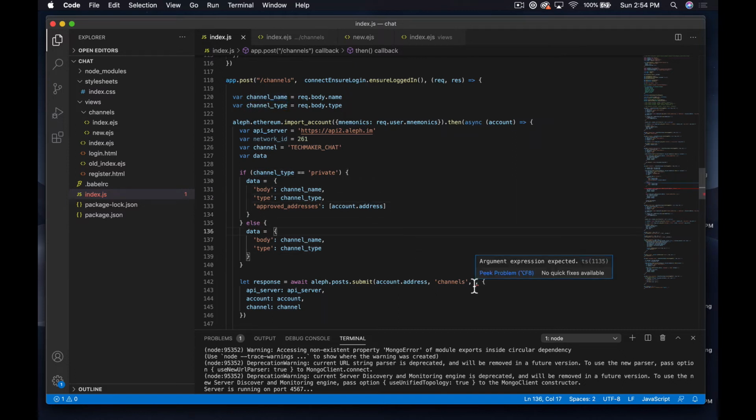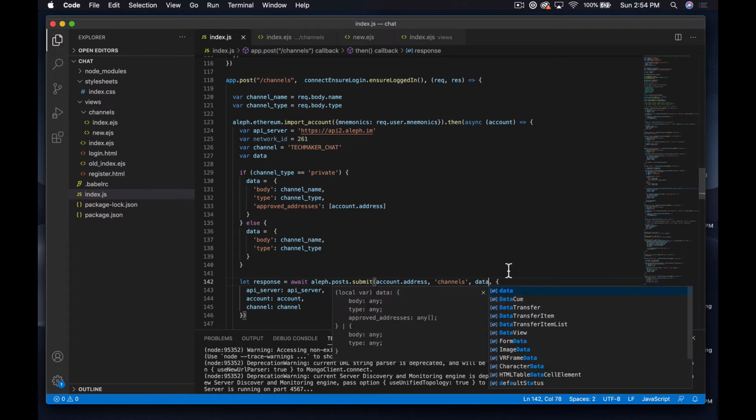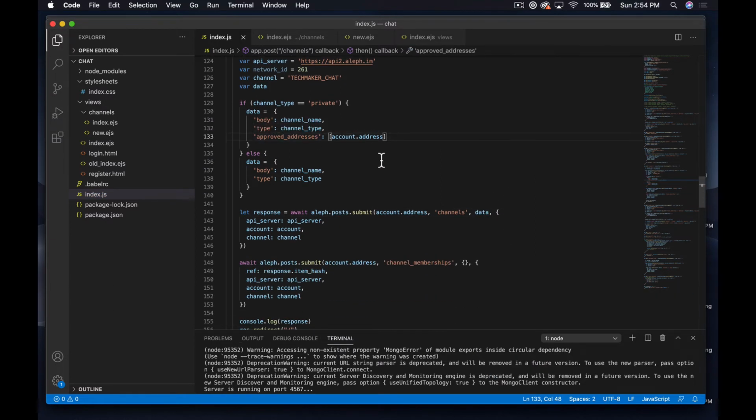Anyway, okay, so now all I need to do down here is pass in data like that. So what should happen is if I create a channel and it is private, we should have a type of private and then an approved addresses array with our address in it only. Otherwise, we should get just a body with a type and no approved addresses.